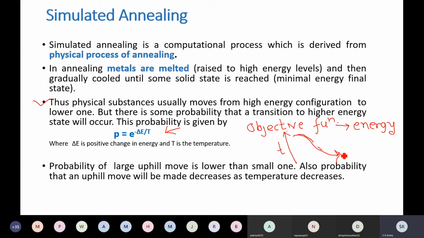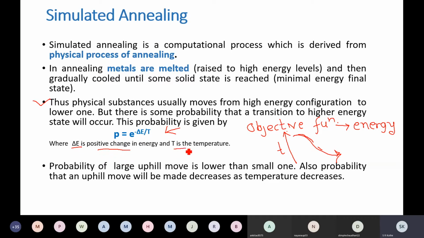So it moves from the high energy state to the low energy state. But there is some probability that a transition to the higher energy state will be allowed, and that probability is given by P equals e raised to minus delta E by T, where delta E is the positive change in energy.